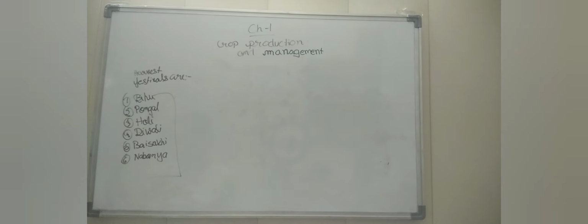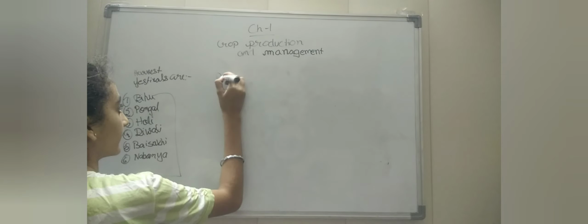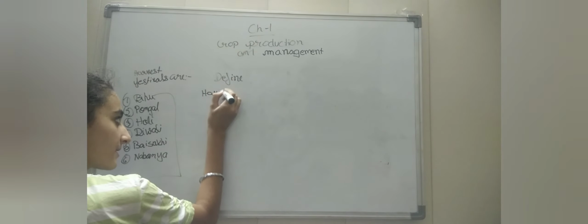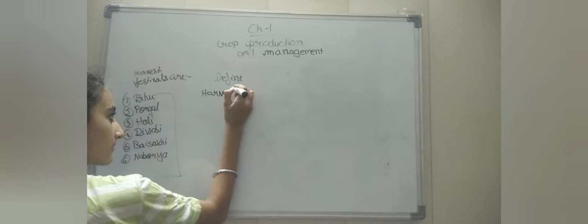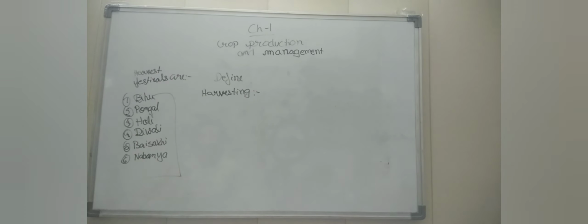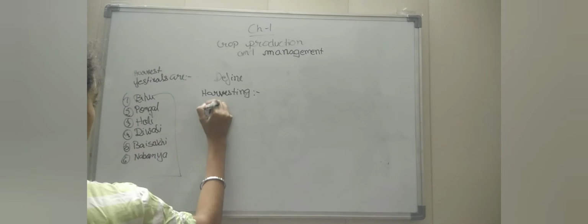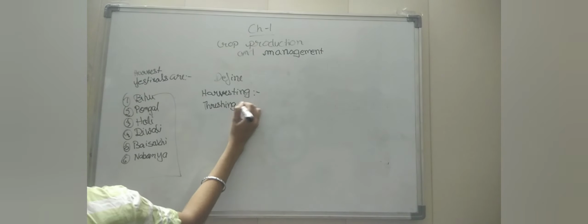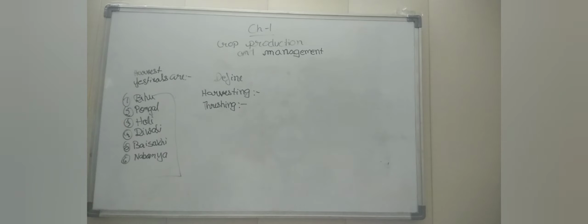So now we are defining harvesting. What is harvesting? The cutting and gathering of mature food crop is called harvesting. What do you mean by threshing?